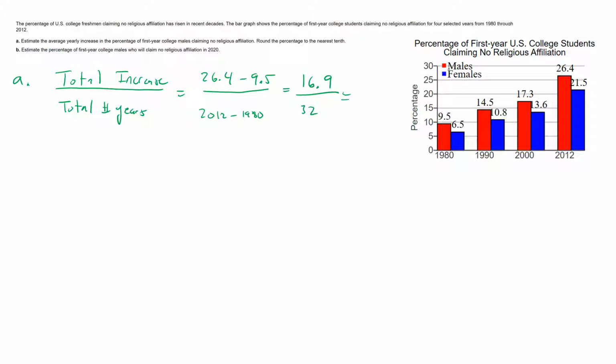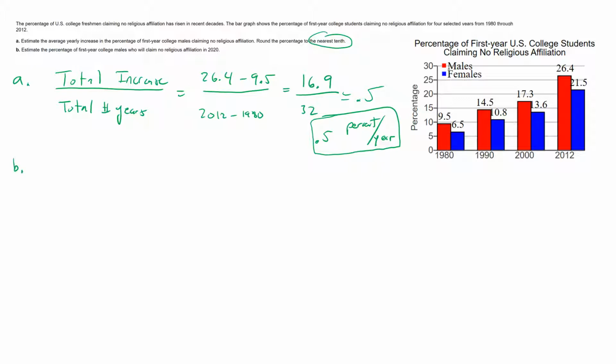And when we divide these and round to the nearest tenth as requested, we'll get 0.5. So the average increase in males claiming no religious affiliation is 0.5% per year. Every year that passes, an extra 0.5% of males are claiming no religious affiliation.